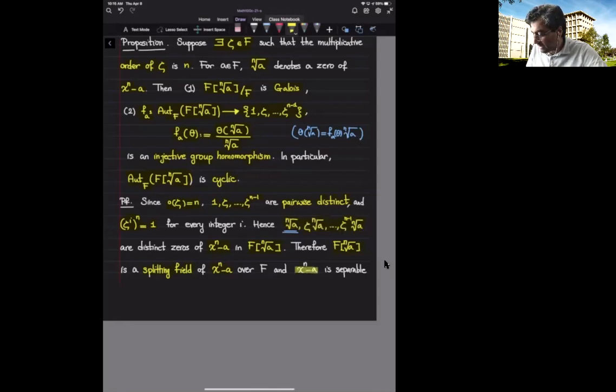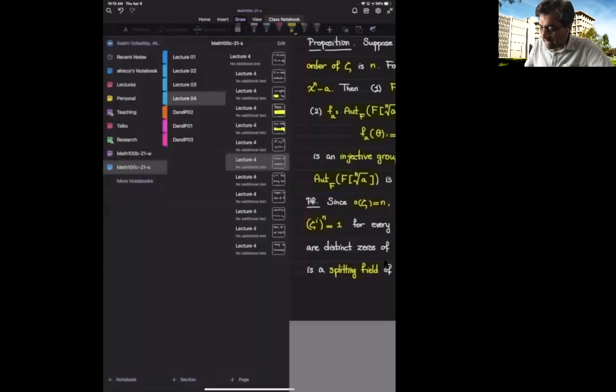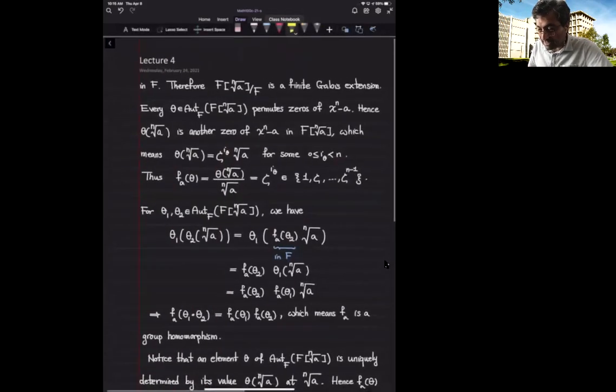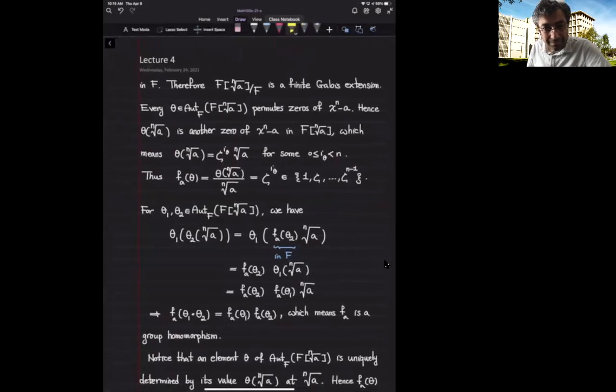So therefore, x^n minus a is a separable polynomial, which means F joined with the nth root of a is a splitting field of a separable polynomial. That's one of the equivalent statements that imply that my extension is a finite Galois extension. So altogether, we deduce that this is a finite Galois extension.